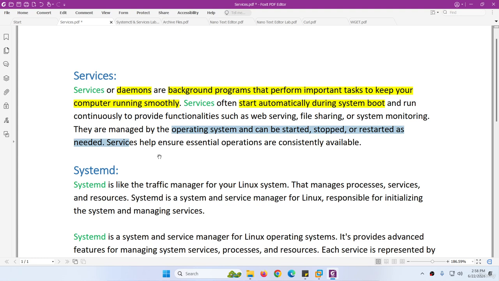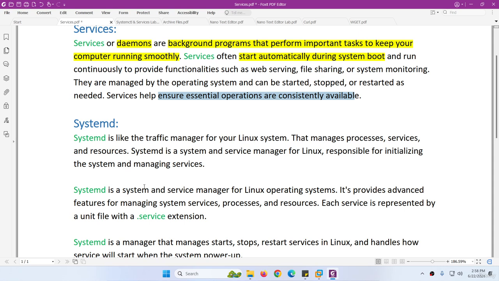What do these services do? These services help to ensure essential operation. Now coming to Linux, nowadays in every flavor of Linux, you will find the new service manager, which is called systemd.